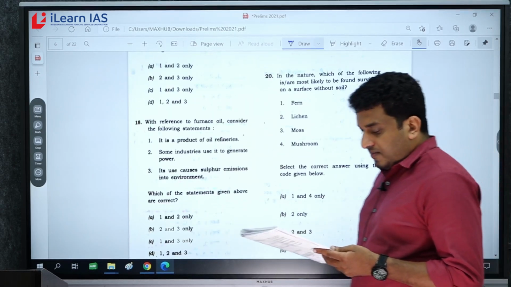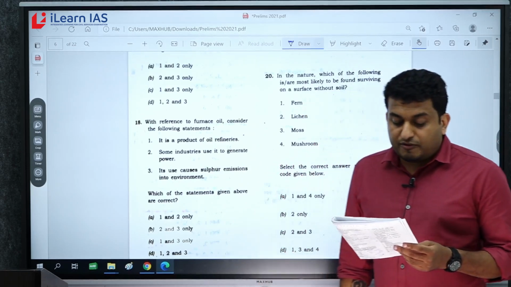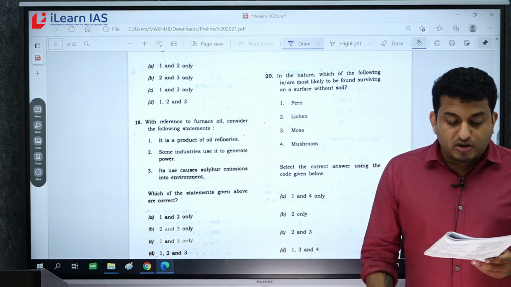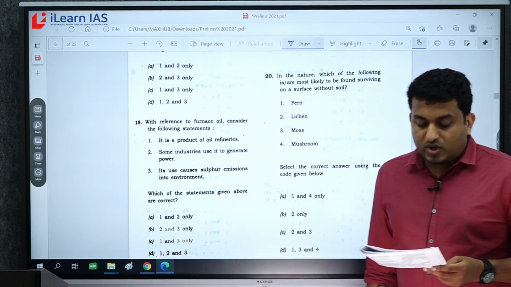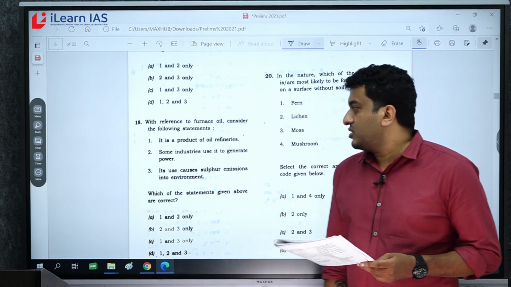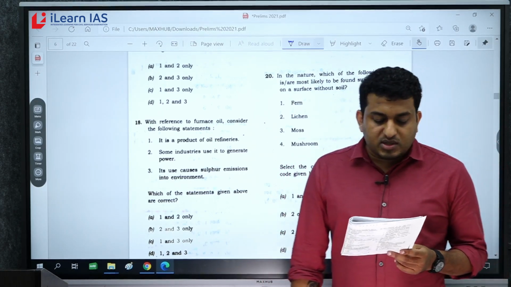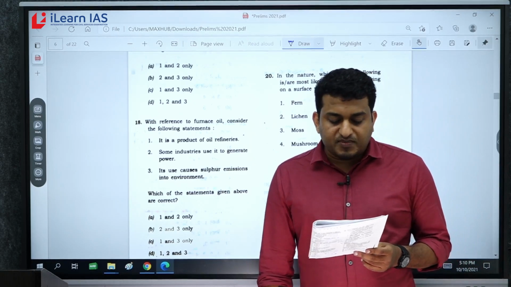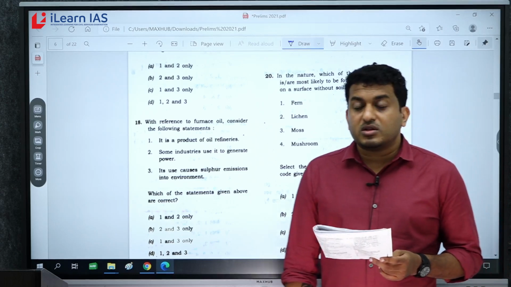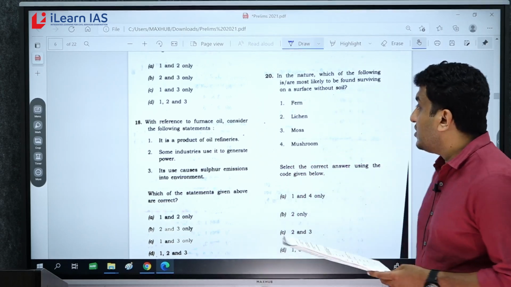Now question 18. With reference to furnace oil, consider the following statements. It is a product of oil refineries. Yes, no doubt. Some industries use it to generate power. Some industries, yes. Its use causes sulfur emissions into environment. That also is correct. Answer is D, 1, 2 and 3.